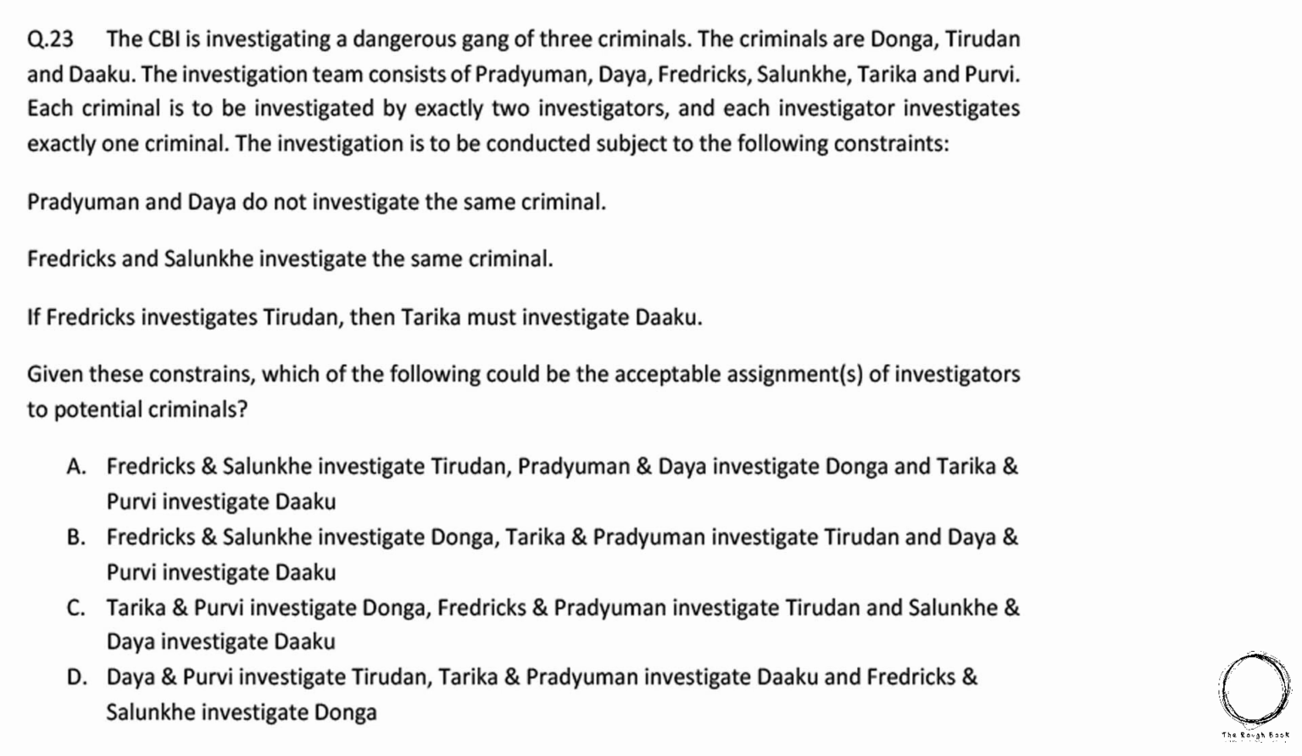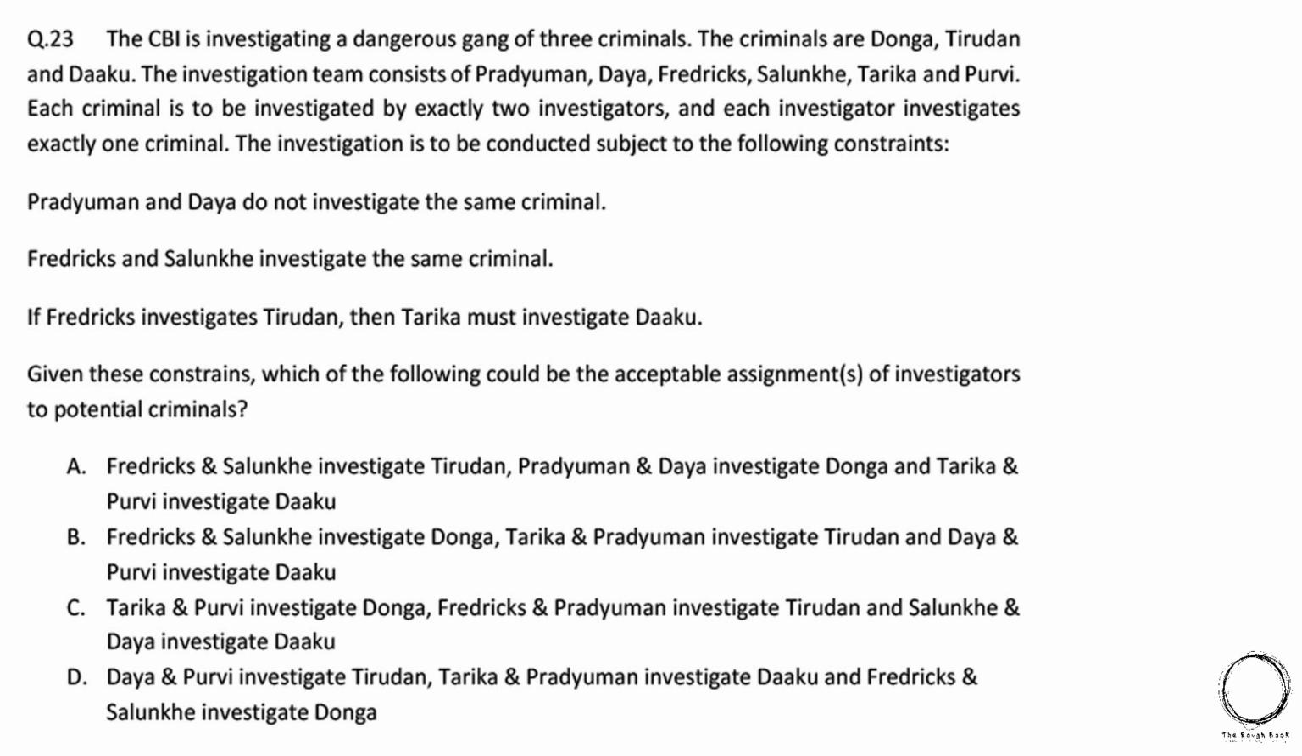Pradyuman and Daya do not investigate the same criminal. Frederick and Salunke investigate the same criminal. If Frederick investigates Tirudan, then Tarika must investigate Daku. Given these constraints, which of the following would be an acceptable assignment of investigators to potential criminals?